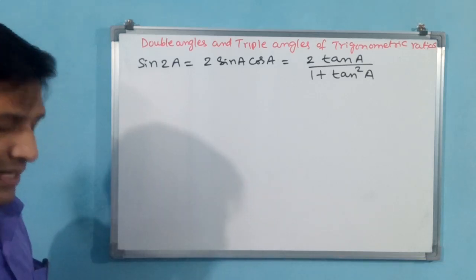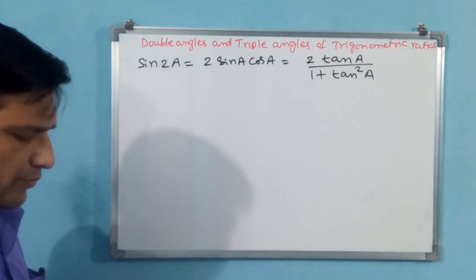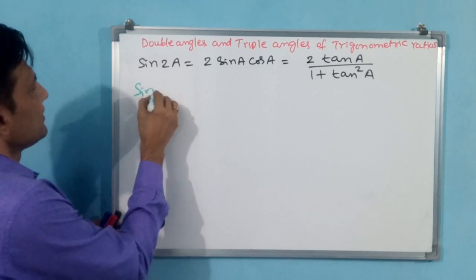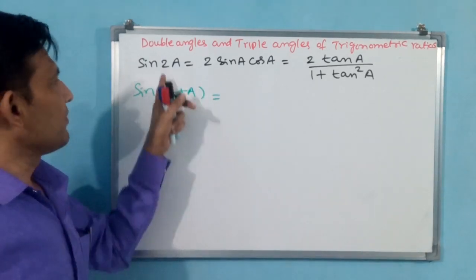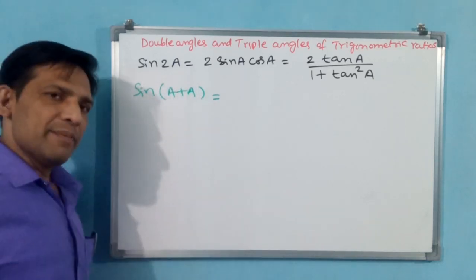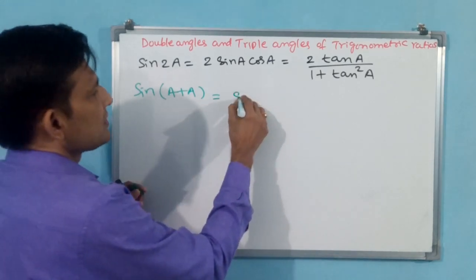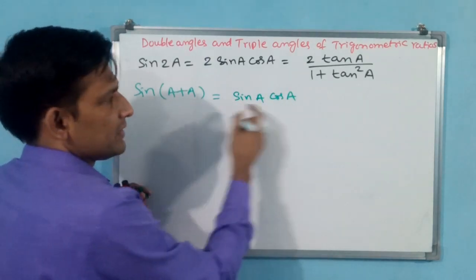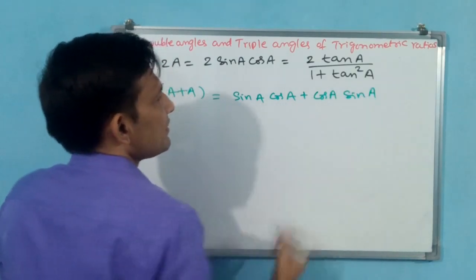Okay, how I am converting this, you carefully observe. Sin 2a, you take like this, sin of a plus a. a plus a is 2a, sin 2a. Now the sin(a+b) formula we know: sin a cos b plus cos a sin b. Write down sin a cos b, here b is a only, plus cos a sin b.